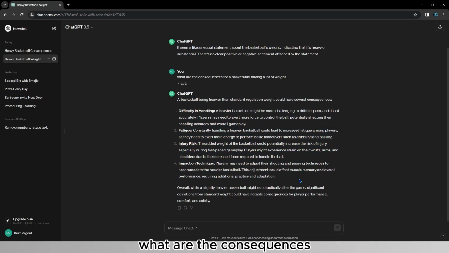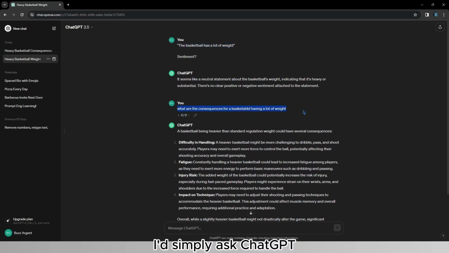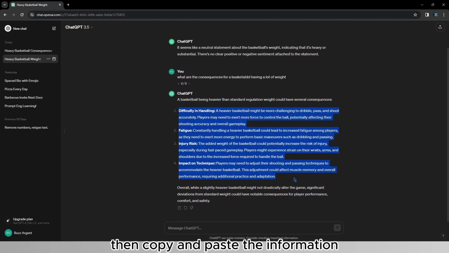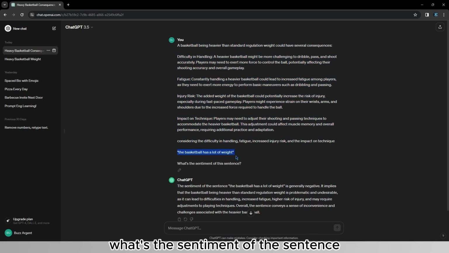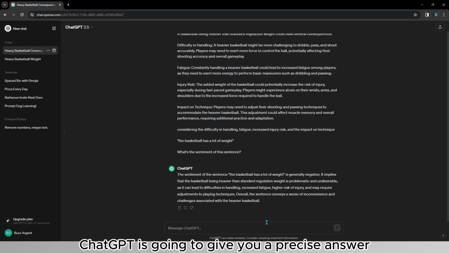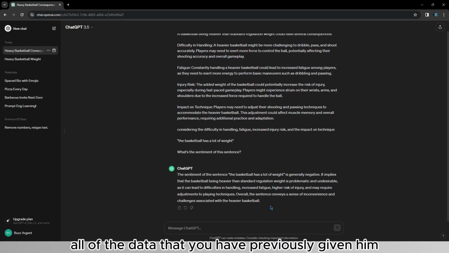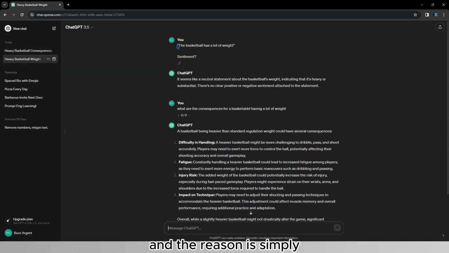Even if I didn't know what the consequences are for a basketball having a lot of weight, and I'd like to know the sentiment, I'd simply ask GPT, then copy and paste the information, and then say, considering all of these that you have just said, what's the sentiment of this sentence? And as you can see, ChatGPT gives you a precise answer that considers all of the data that you have previously given it. I want to emphasize that ChatGPT sometimes doesn't know which data to pick, and the reason is simply a short and imprecise prompt.